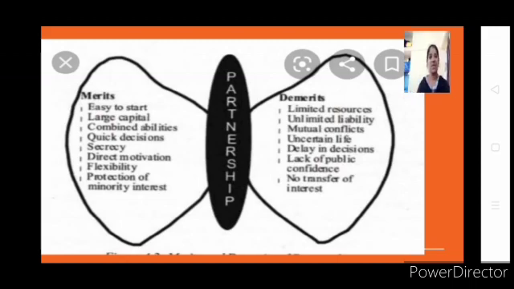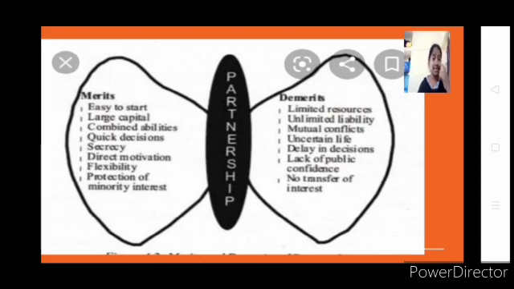See, what I want to say is, how you are explaining the point makes it a merit or demerit. The same point we can see as lack of confidence because they are unable to maintain the secrecy. Even that we study under demerit. Just like your quick decision making. Quick decision making is possible somewhere, and lack of quick decision we study under demerit. Why do we take the same point under merit and demerit? Because the explanation differs. In what way it helps in quick decision differs when I take it for merit. In what way it lacks quick decision making as demerit differs when I explain it in a different way.